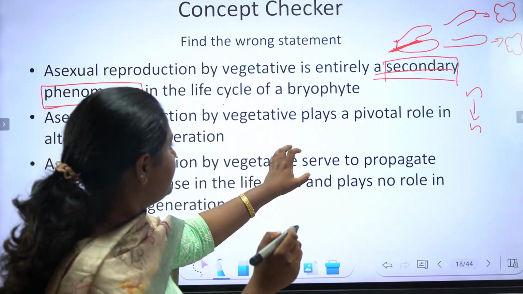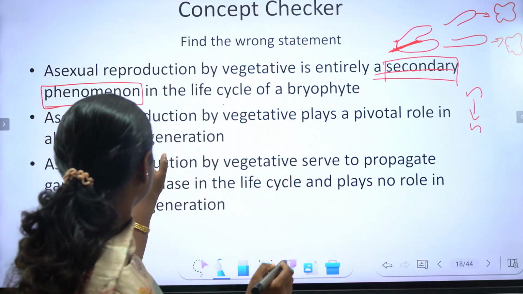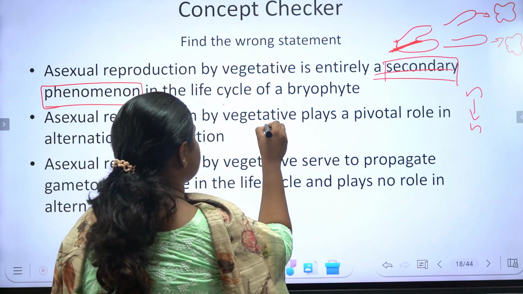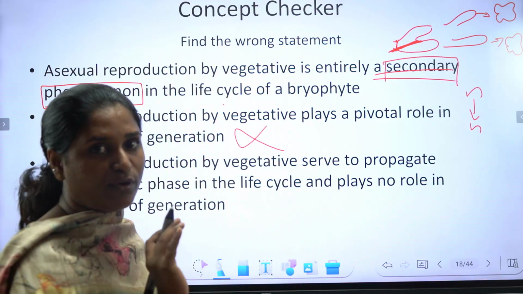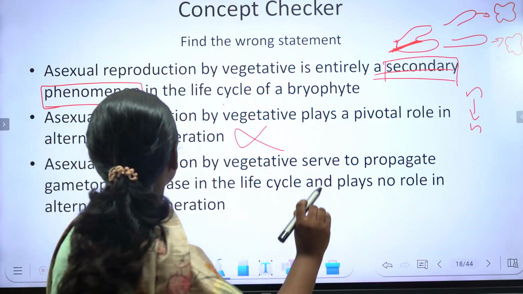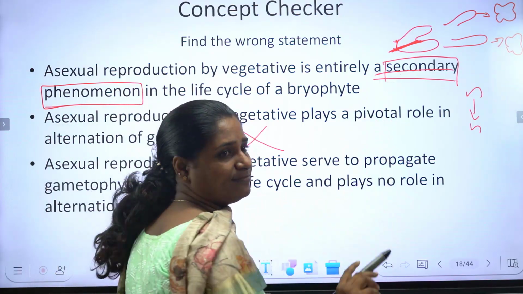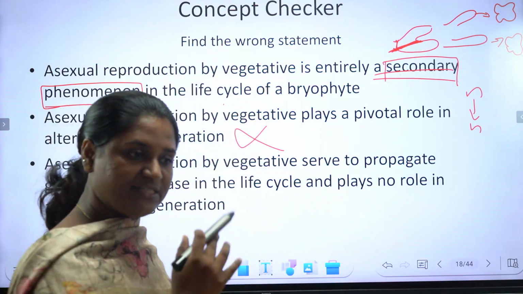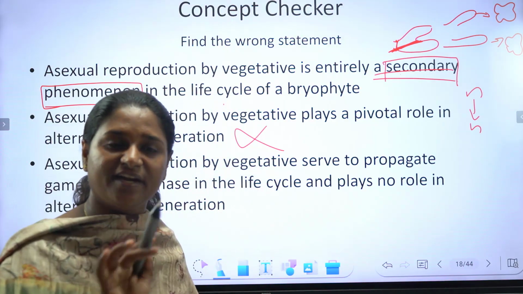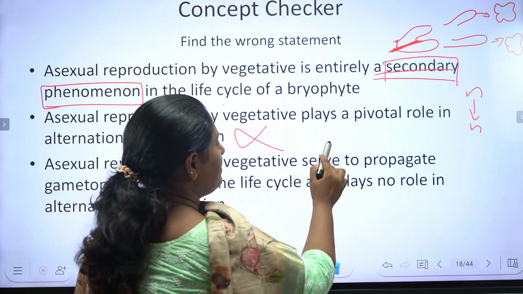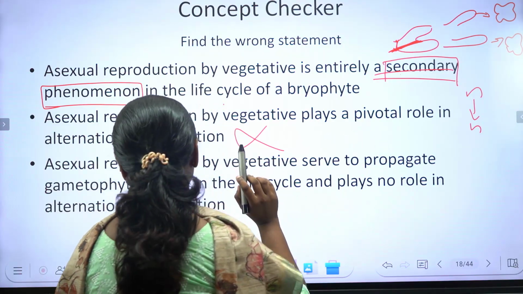So asexual reproduction by vegetative means play a pivotal role in the alternation of generation. This statement is entirely wrong. So they don't have a role in alternation of generation, they are just giving a secondary life. അല്ലേ? ഒരു വെജിറ്റേറ്റീവ് മീൻസ് വഴി ഒരു സെക്കൻഡറി ലൈഫ് കൊടുക്കുന്നേ ഉള്ളൂ, ഓൾട്ടർനേഷൻ ഓഫ് ജനറേഷൻ നടക്കുന്നില്ല. So they never play a pivotal role in alternation of generation.